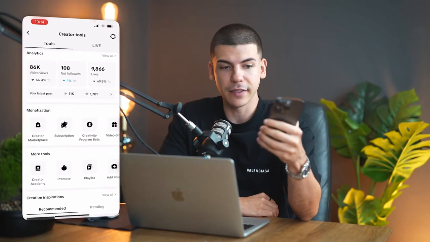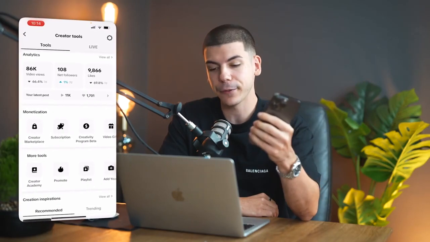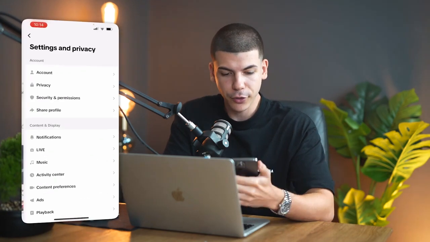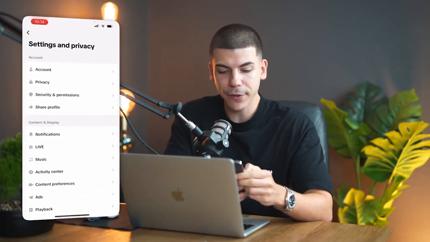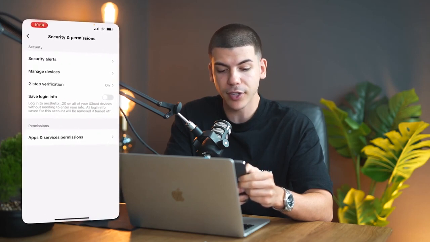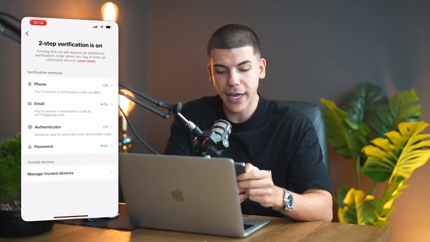If you decide to get instantly monetized, you will actually have to follow this step-by-step guide to set up your account. So first of all, you would navigate to settings and privacy, you would go to security and permissions, you would select the two-step verification process, and you would add your phone number.